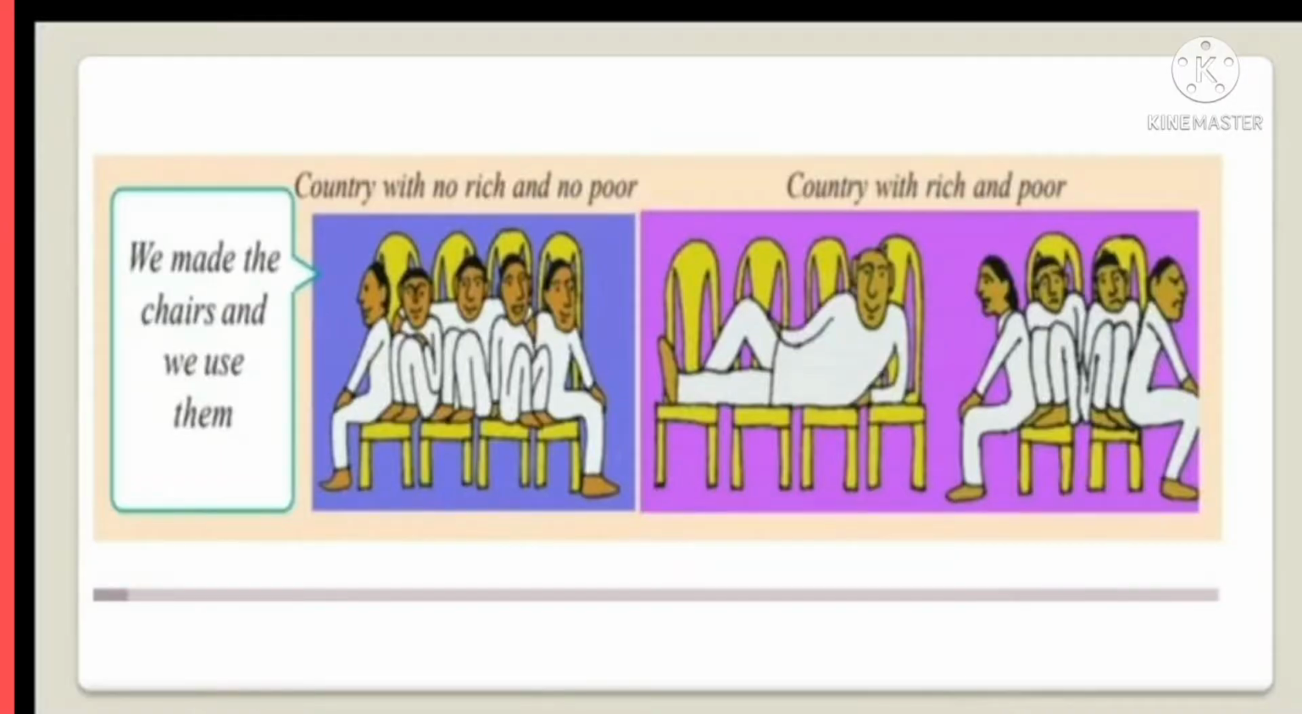Another example, look at this picture. Here there are 4 seats but 5 members are sitting. And in the second picture, there are 4 chairs and 1 member is sleeping.